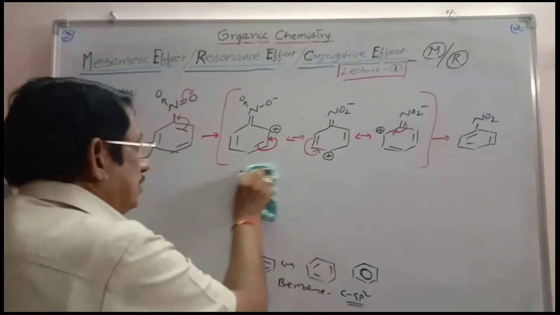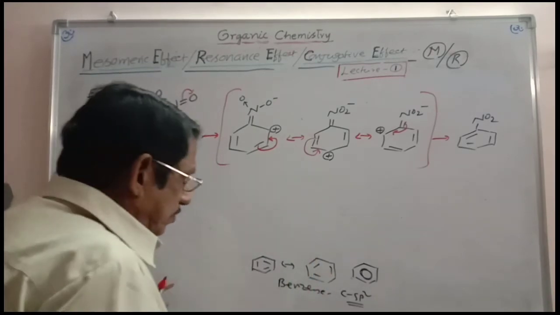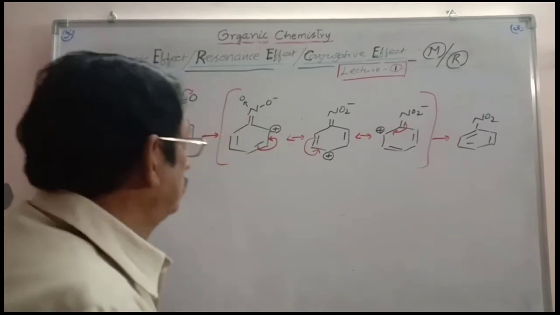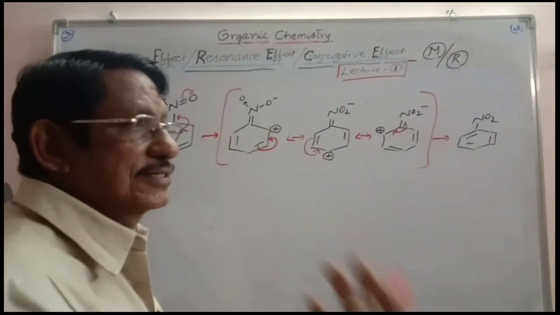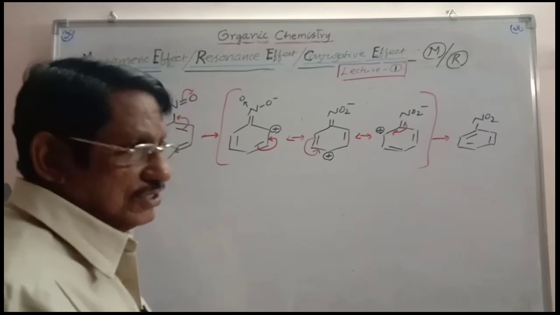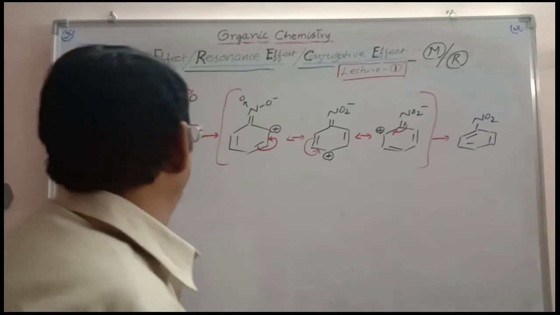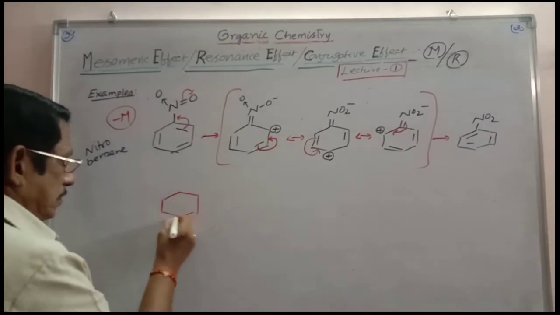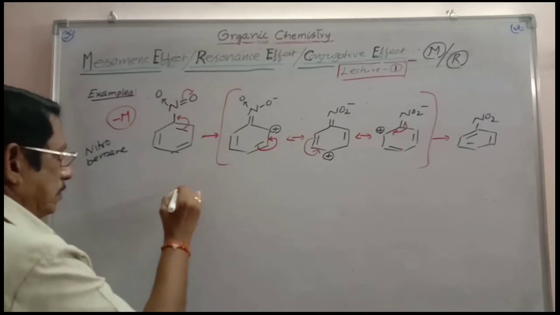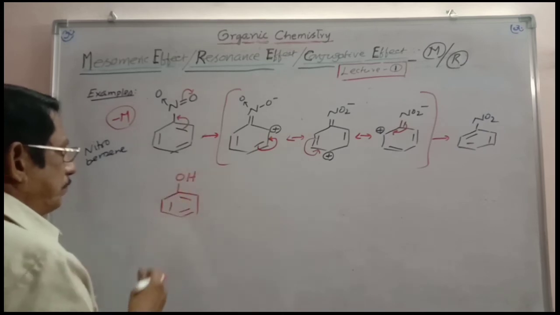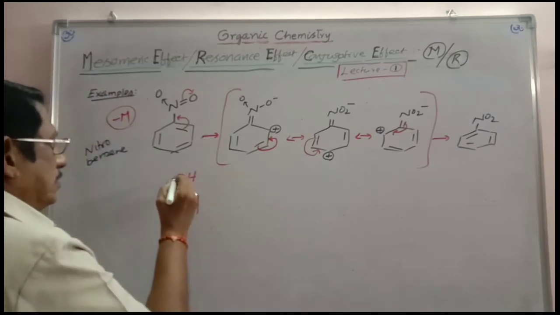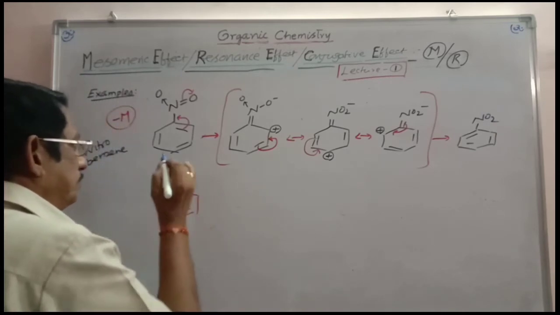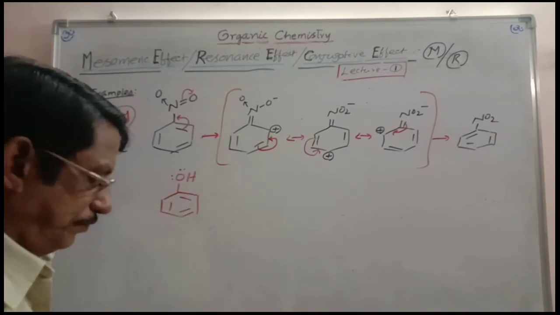Don't forget. So benzene ring containing groups, these are very important. This is the case of electron withdrawing groups. You can take any electron withdrawing group like CHO, like SO3H, like COOH, etc. Suppose you are taking OH group. OH is containing 2 lone pairs. One lone pair is sufficient here to cause the polarization.